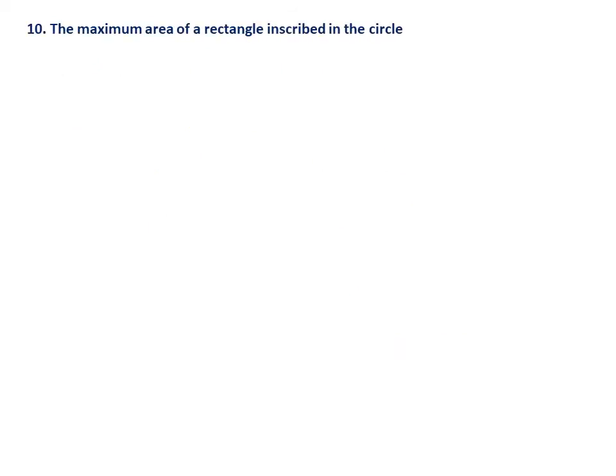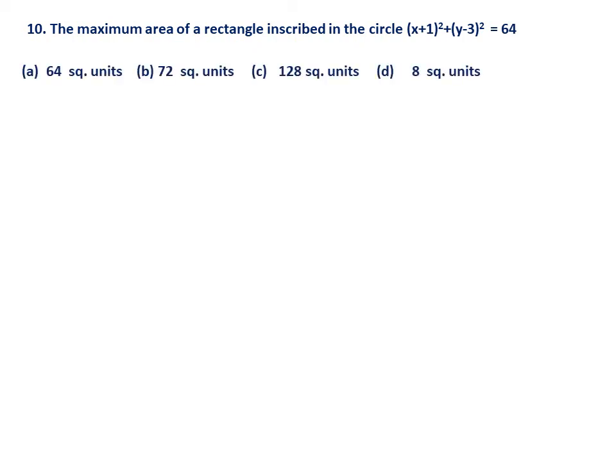And maximum area of rectangle inscribed in the circle (x + 1)² + (y − 3)² = 64 is: 64 units, 72 units, 128 units, or 8 units. This is also Karnataka CET 2018. Of course, here you have to use a lot of tricks, otherwise the problem becomes very lengthy.